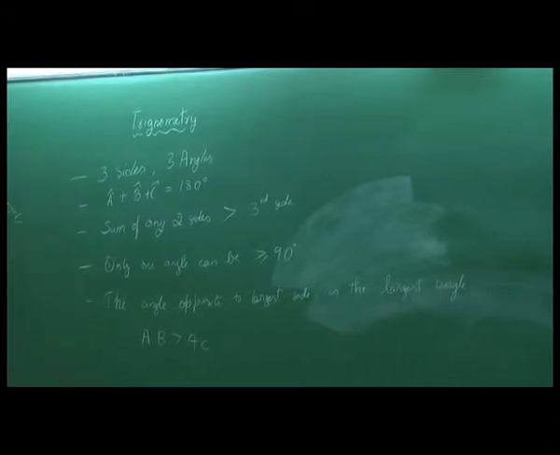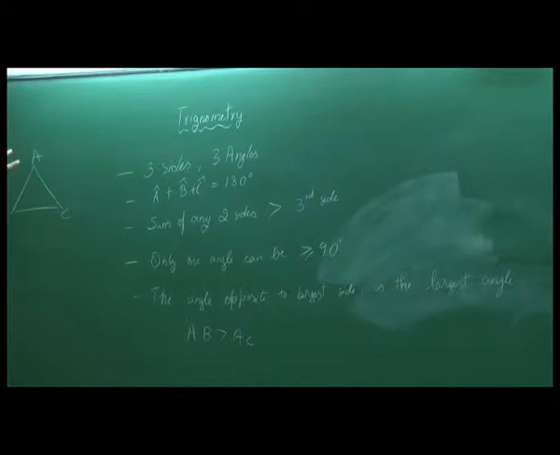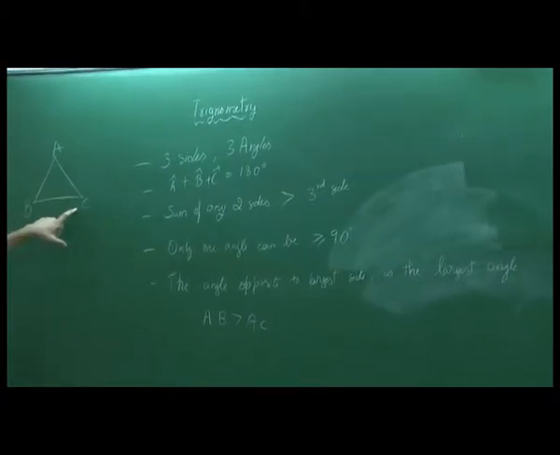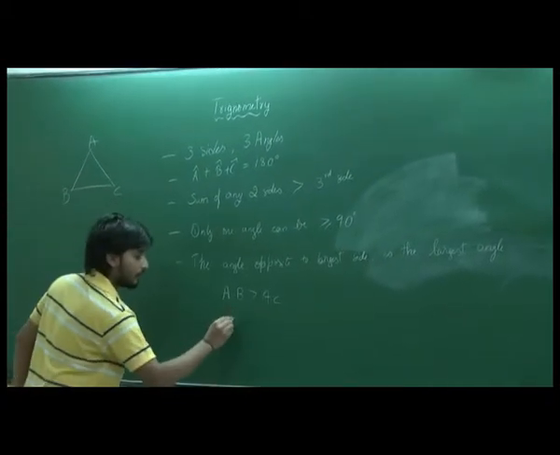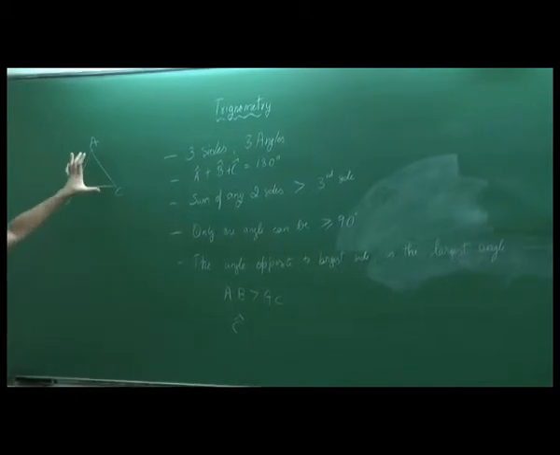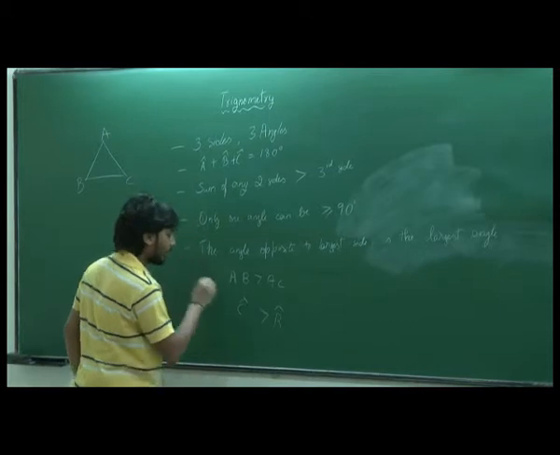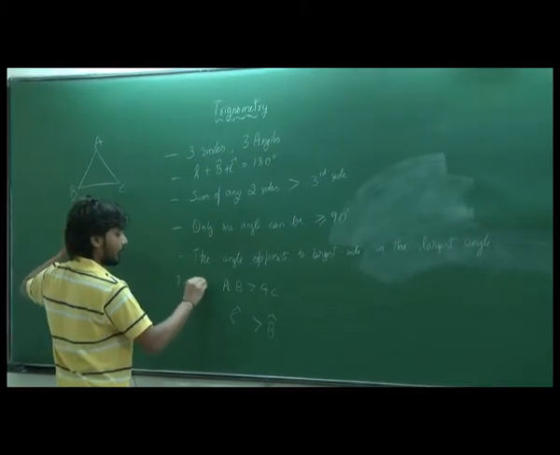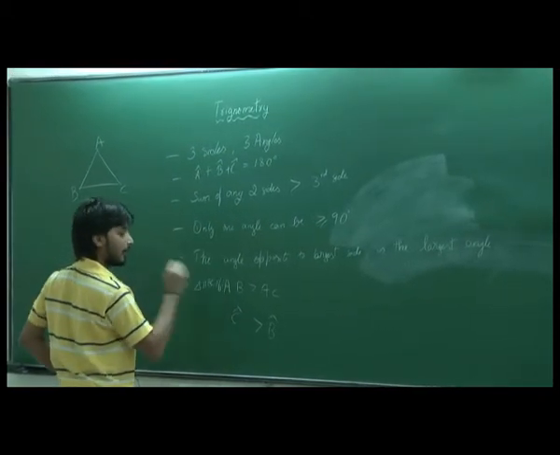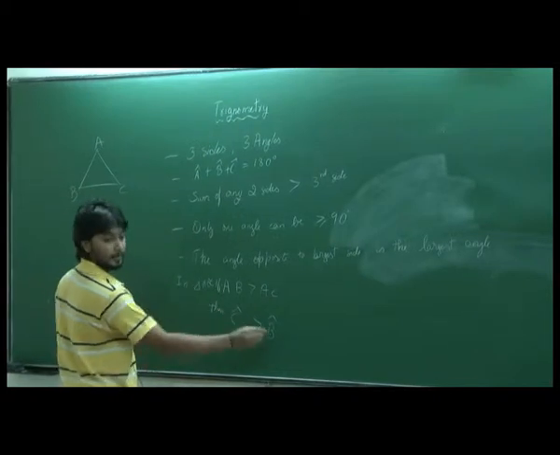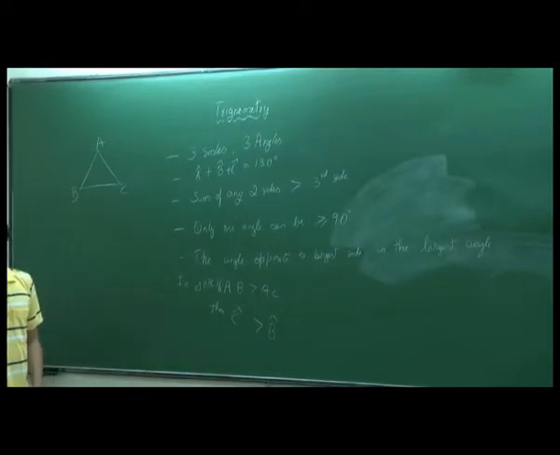The angle opposite to AB is C, and the angle opposite to AC is B. So C will be greater than B here in this triangle ABC. If this happens, then this happens, right?